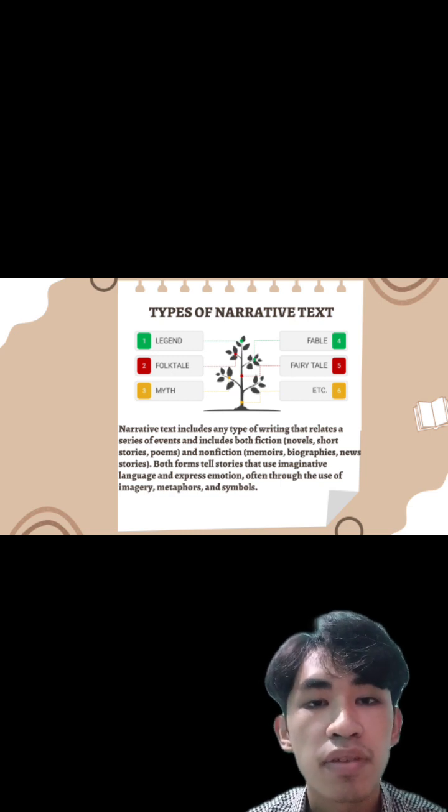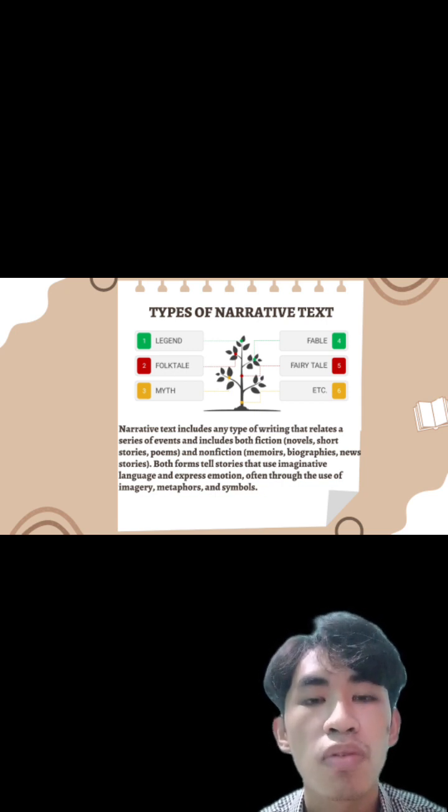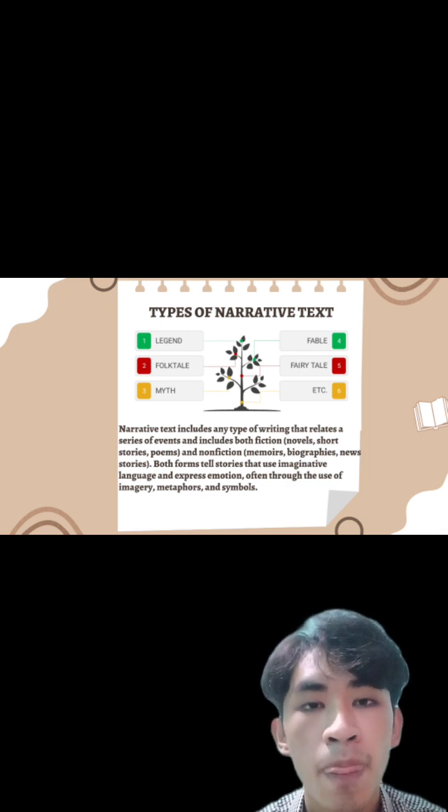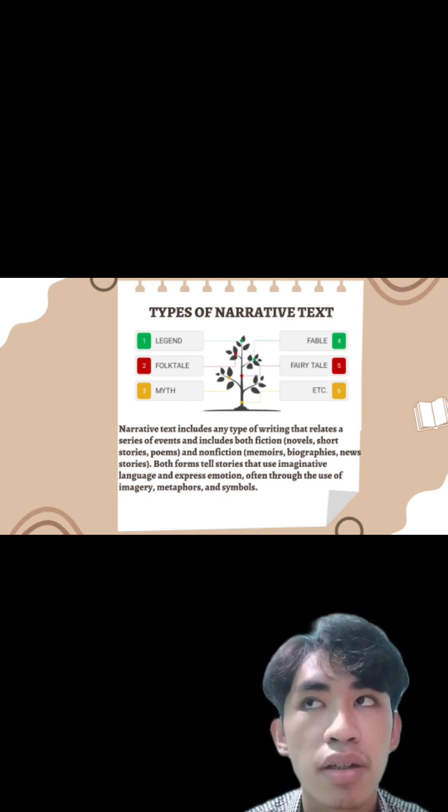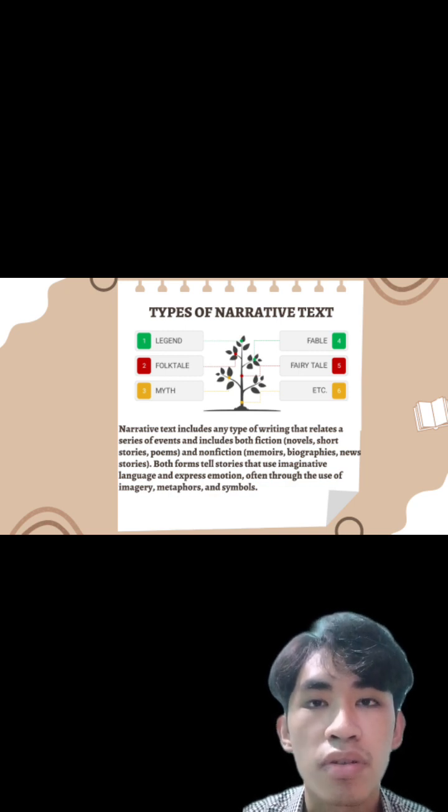Okay, by the way, narrative text includes any types of writing that relate a series of events and includes both fiction and non-fiction. What is fiction? Examples of fiction are novels, short stories, and poems, and non-fiction like memoirs, biographies of someone, which are generally written by historical figures. And the last one is news stories.